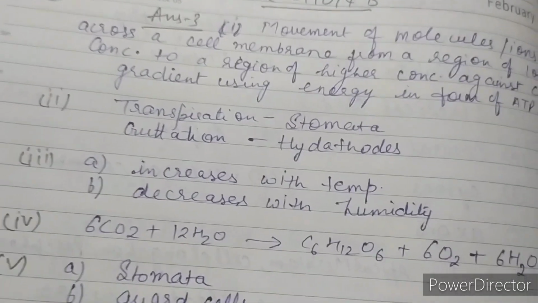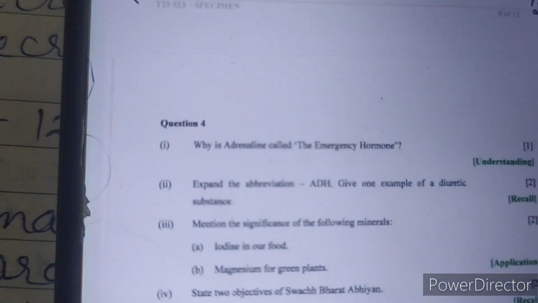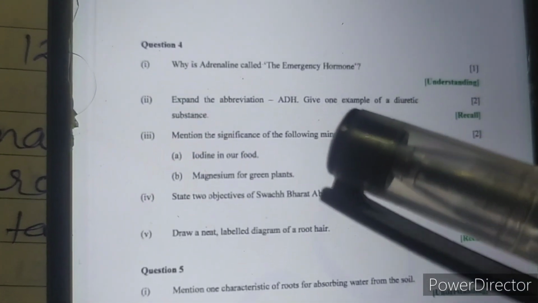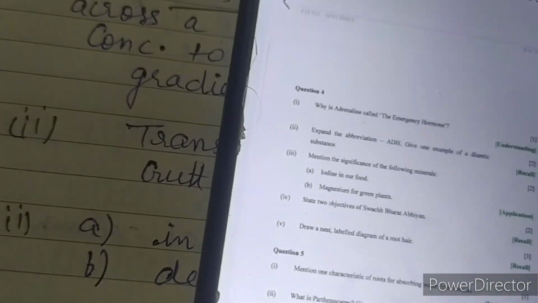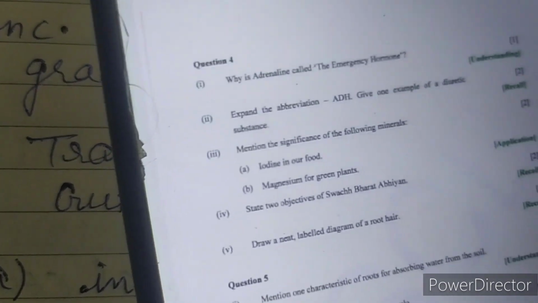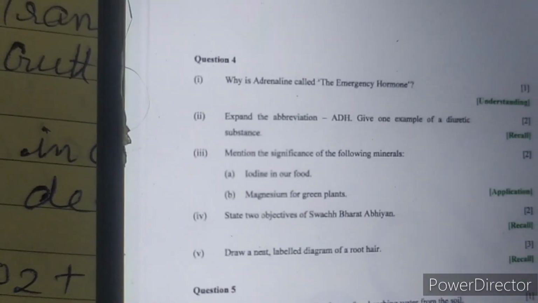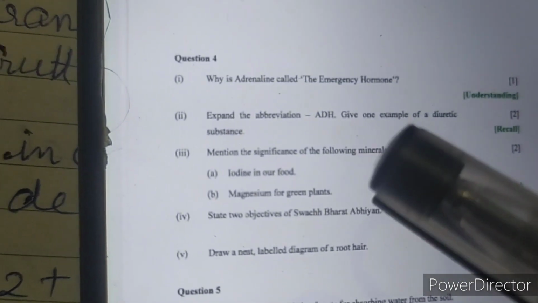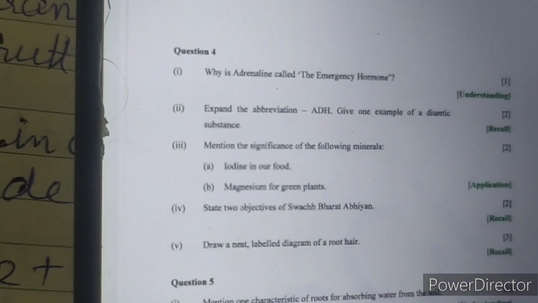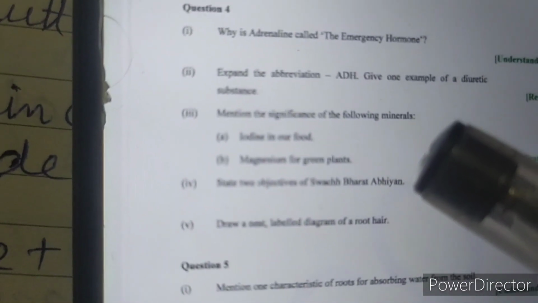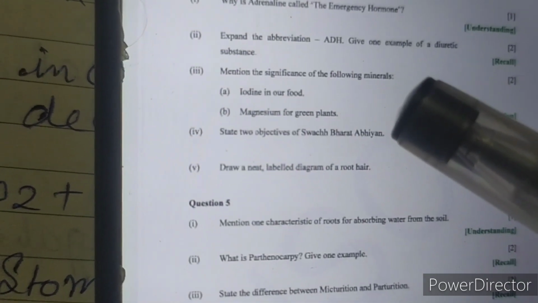Next we come to question number 4. Question number 4 is, why is adrenaline called the emergency hormone? Because it is the hormone released during stress conditions or emergency conditions from the adrenal gland. That is why it is called as emergency hormone. And you can even explain it with an example. Expand the abbreviation ADH, that is antidiuretic hormone, and give an example of a diuretic substance, that may be tea, coffee or alcohol.